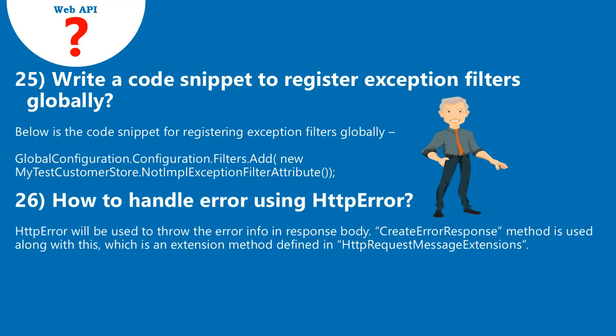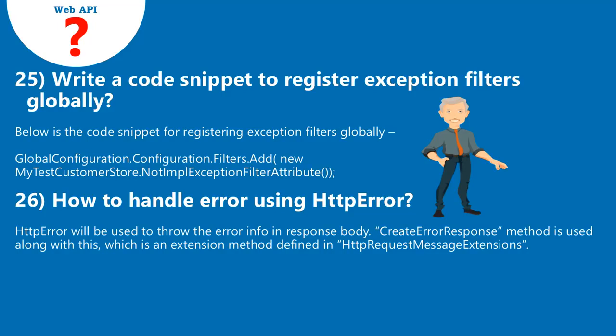25. Write a code snippet to register exception filters globally. Below is the code snippet for registering exception filters globally. GlobalConfiguration.Configuration.Filters.Add(new MyTestCustomerStore.NotImplExceptionFilterAttribute());